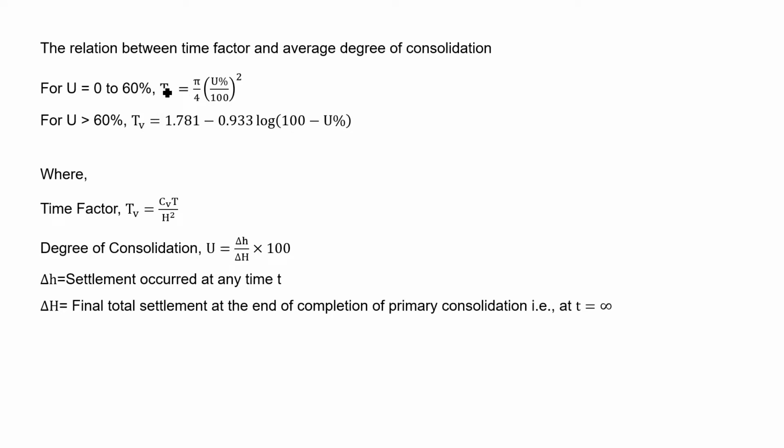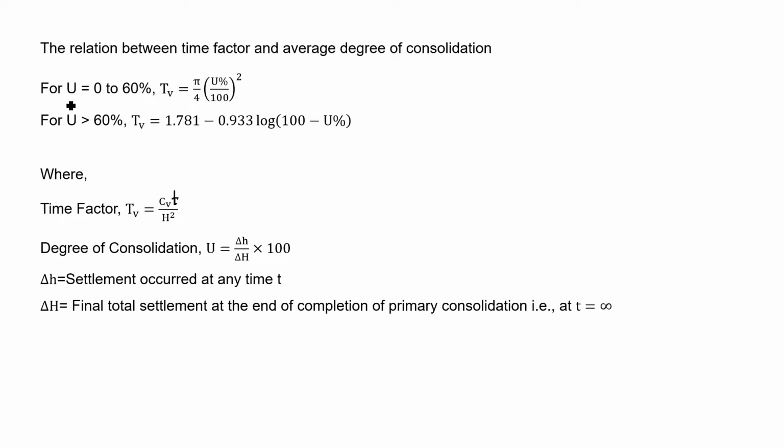Where this TV is the time factor, and the formula to calculate TV is equal to CV T by H square, where CV is the coefficient of consolidation, T is the time at which we are calculating the time factor, and H is the drainage path.